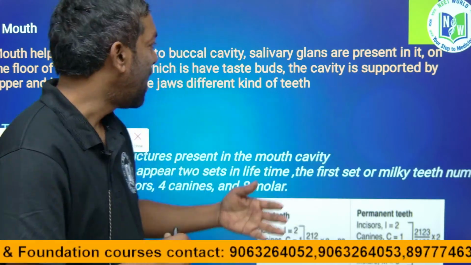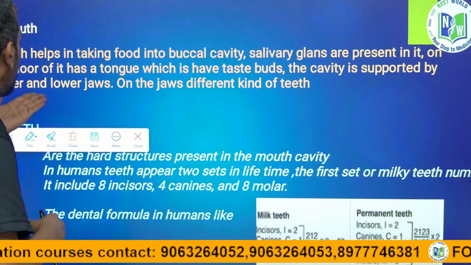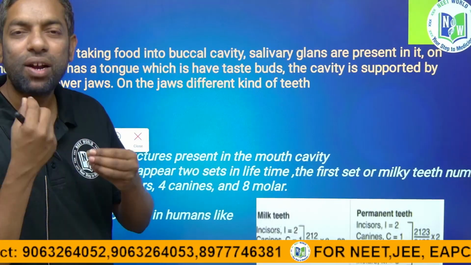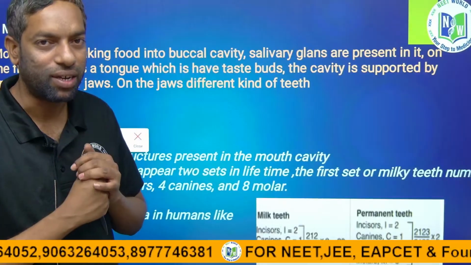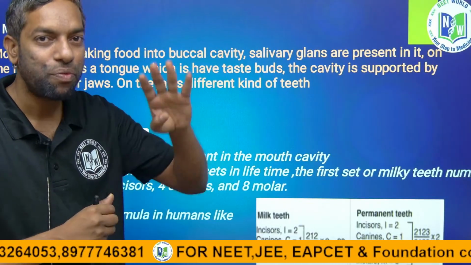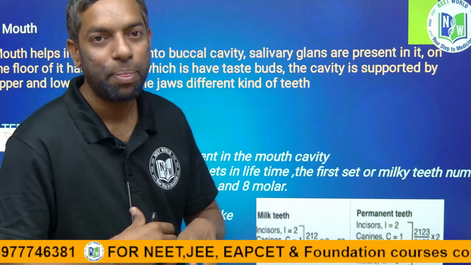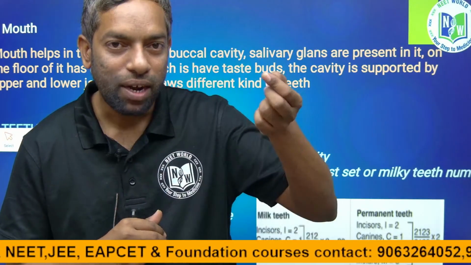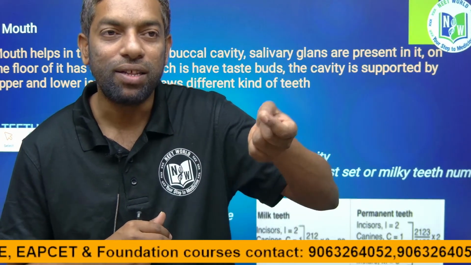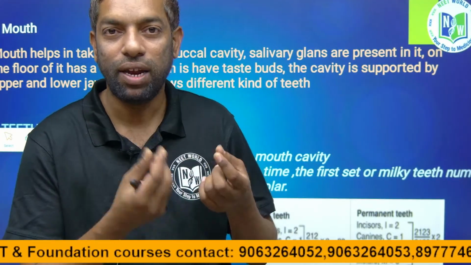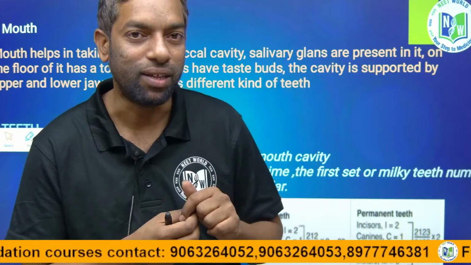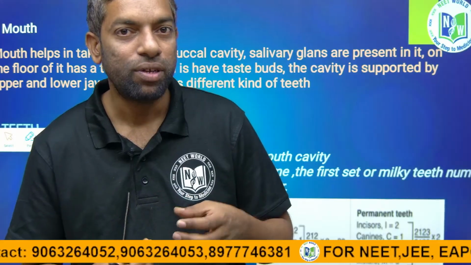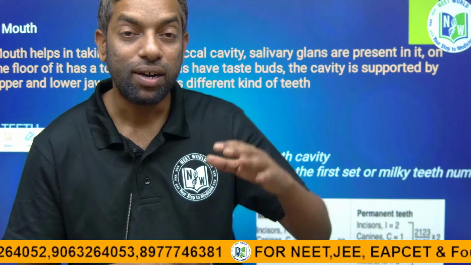Okay, and there is a cavity which is supported by the upper and lower jaws. Teeth are located in the jaws, upper and lower jaws. Teeth are of different kinds, 4 kinds of teeth. In the human lifetime, there are 2 types of teeth. One is primary teeth, which are milky teeth. In childhood, the first teeth originate as milky teeth. After attaining a certain age, the milky teeth are lost and new teeth come in. That is the permanent teeth.